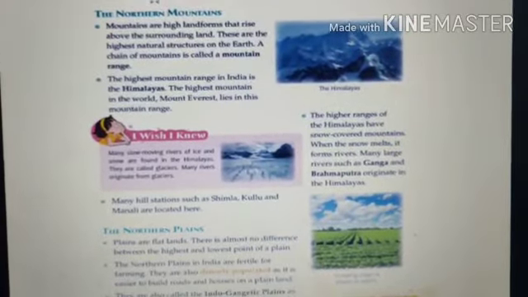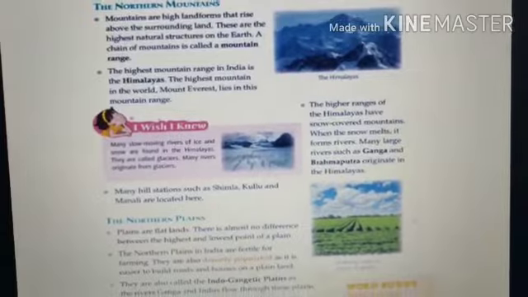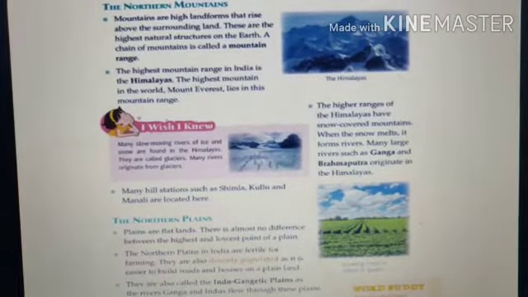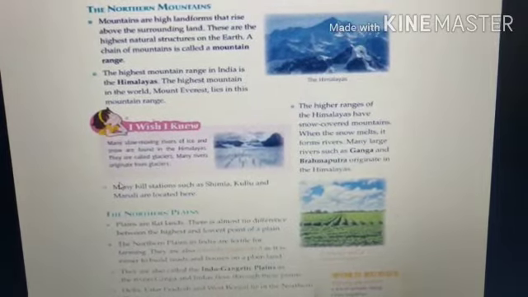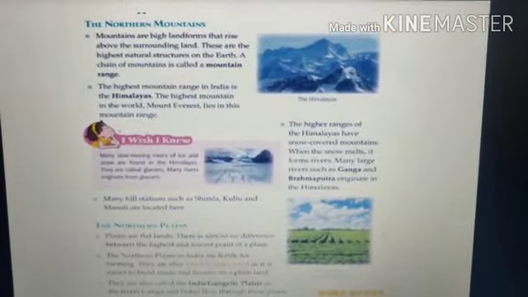There are many hill stations such as Shimla, Kullu and Manali. These are also located in the northern mountains, the Himalayas. Here you can see that there are many slow moving rivers of ice and snow found in the Himalayas, and these are called glaciers. Many rivers originate from these glaciers. Now we will watch a video.